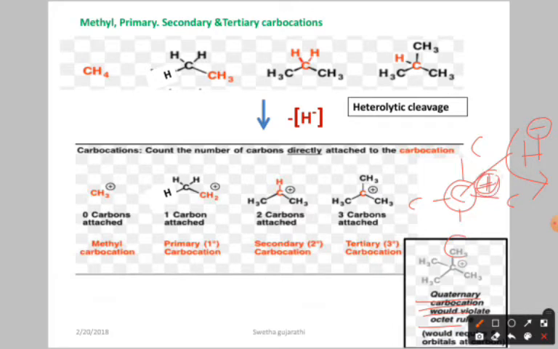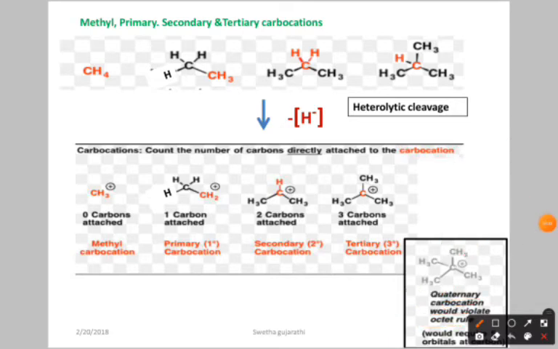As you know very well, carbon valence is 4. Neo or quaternary means definitely 4 carbons are attached around it, and the tetravalence is already over. So the quaternary carbocation is violating the octet rule. It is not stable.